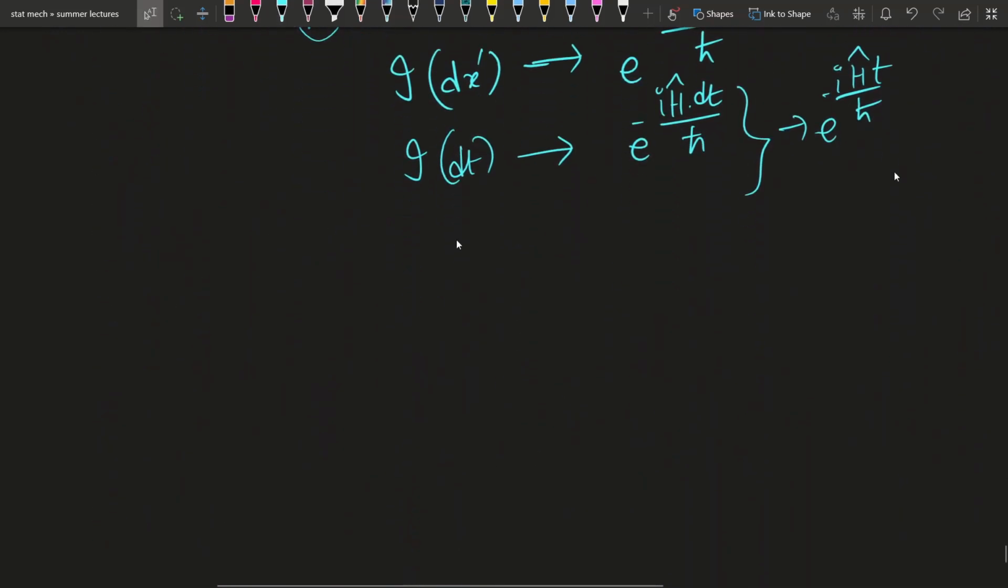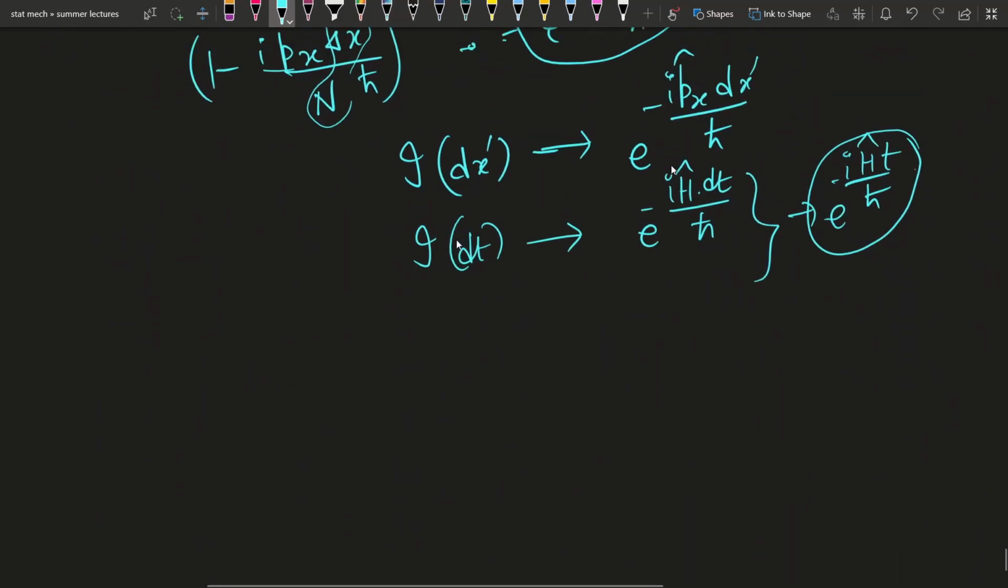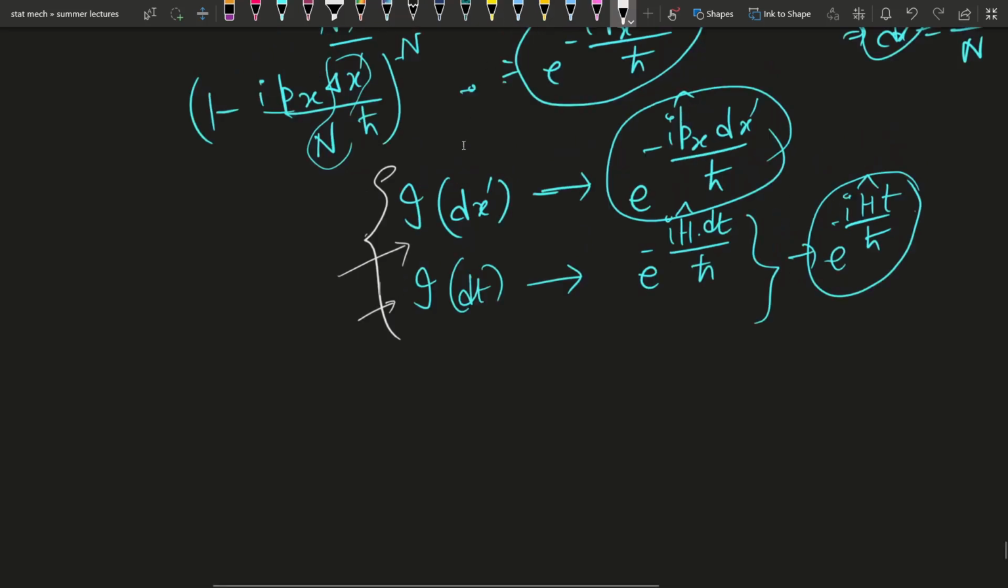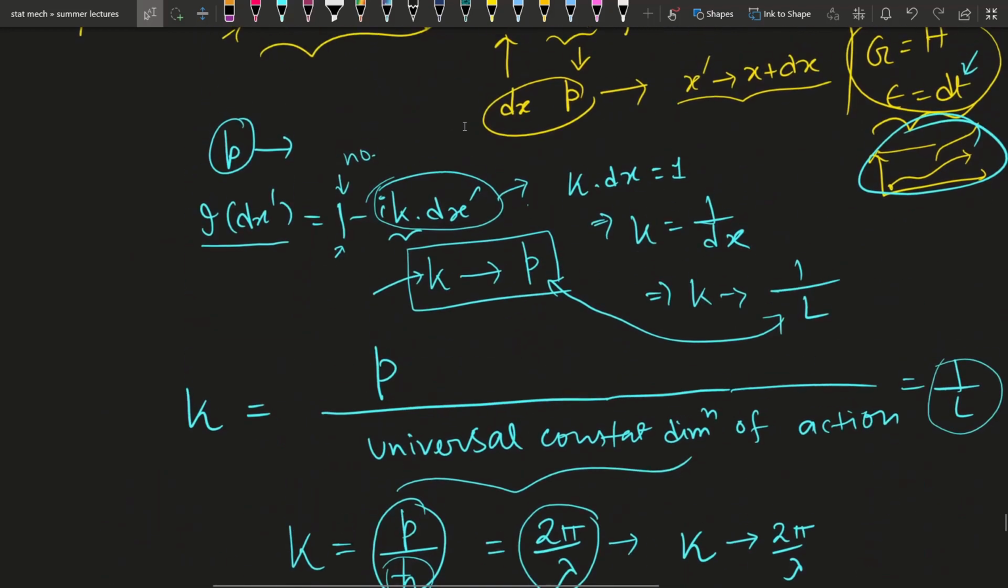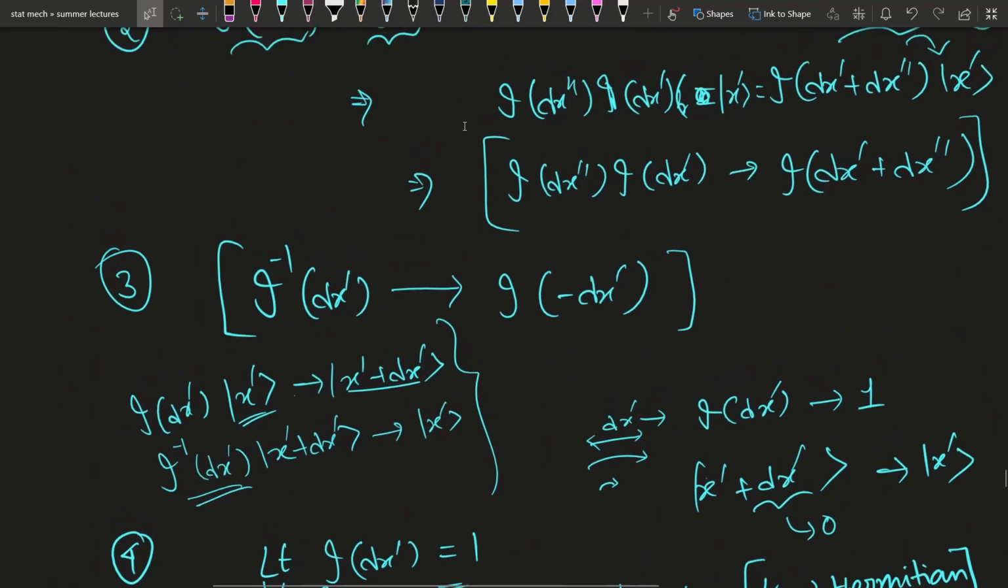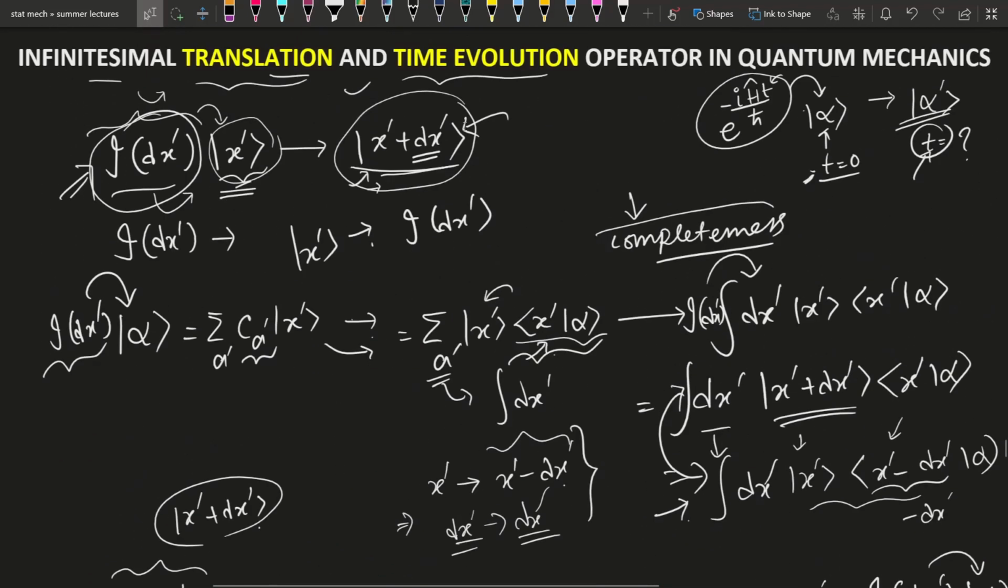Thus you get the time evolution operator, and this is the time translation operator. So this is all about today's video, how you can derive the expression of the time evolution operator and the infinitesimal and finite space translation operator using the basic concepts of quantum mechanics. I hope this video is very helpful and you have understood all the concepts.